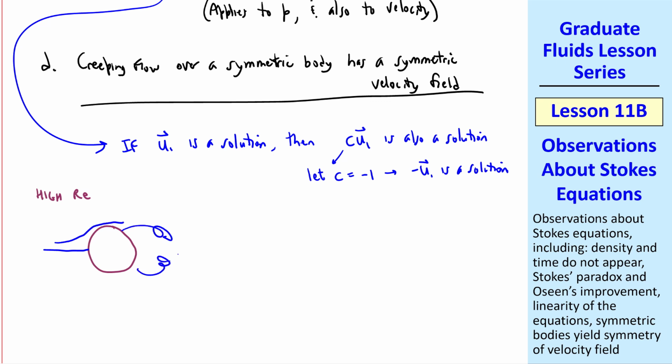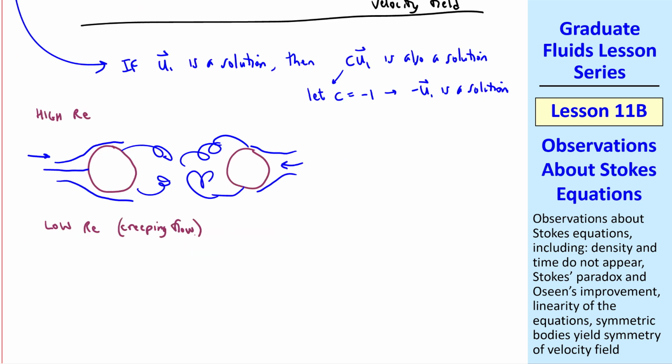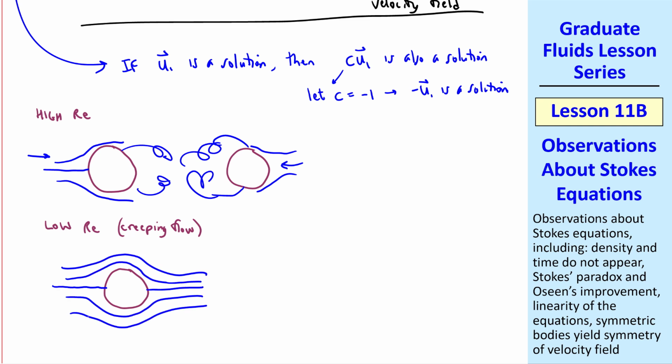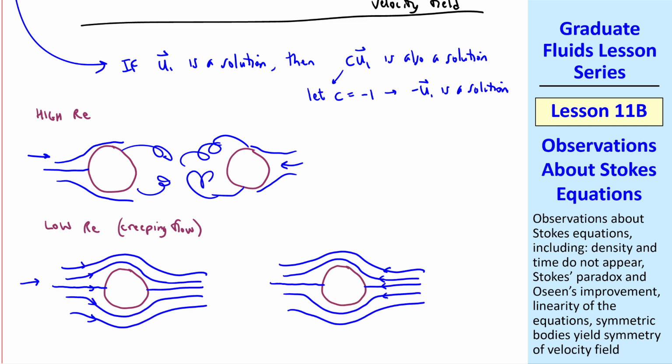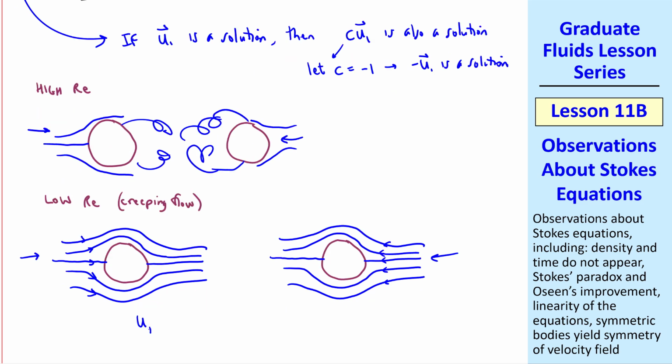In fact, we'll get flow separation. Flow from right to left would look opposite. But at low Reynolds number, creeping flow, linearity tells us that flow from left to right is symmetric to flow from right to left. Mathematically, if this is our solution u1, this is our solution negative u1.